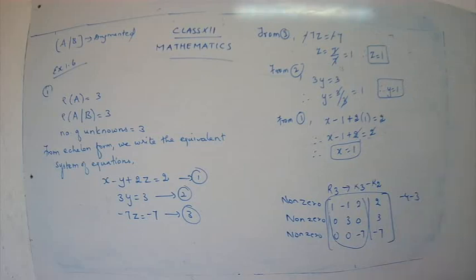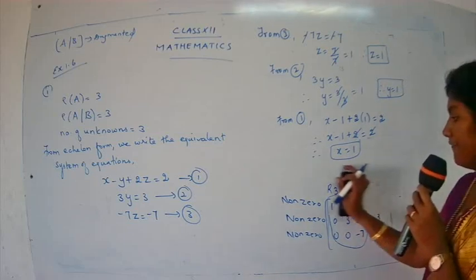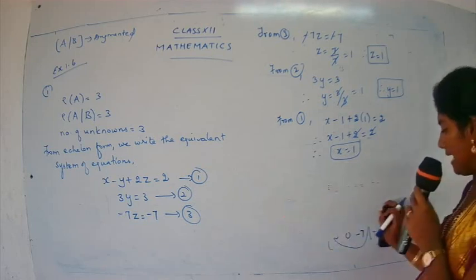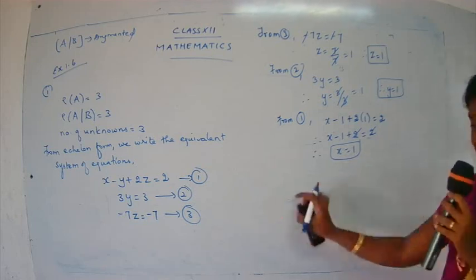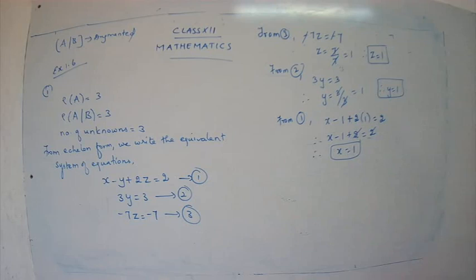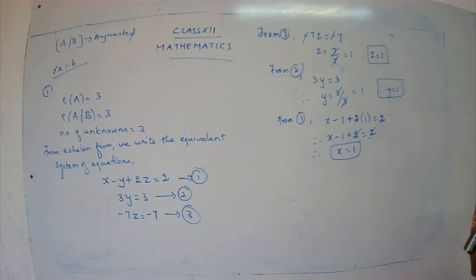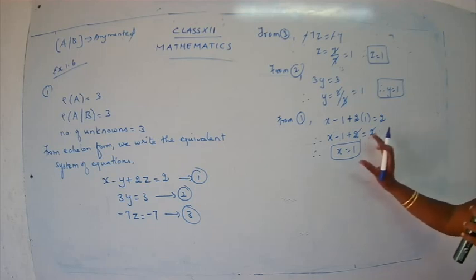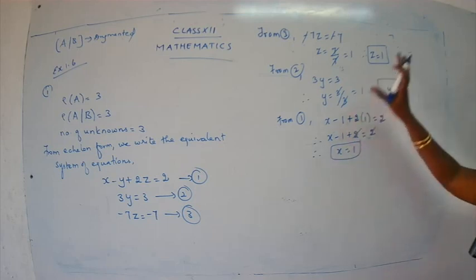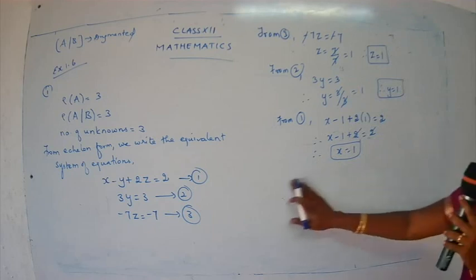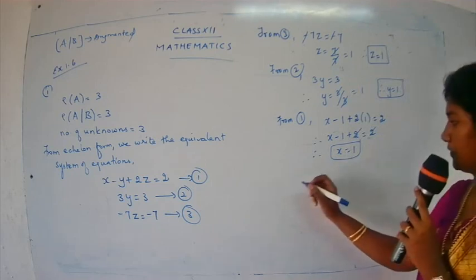So now we have to write the final statement over here. I have told you that when all three are equal, that is, when the rank of A, rank of AB, and the number of unknowns are the same, we get a unique solution. A unique solution means one value. That is, for x we have one value, for y we have one value, and for z we have one value. So now let's complete our final answer.